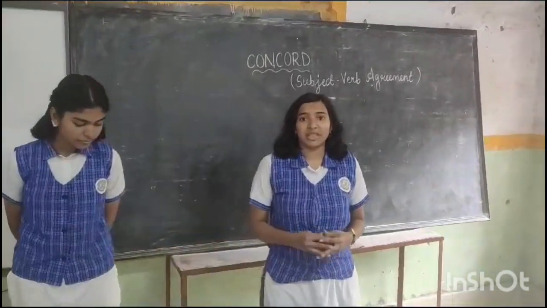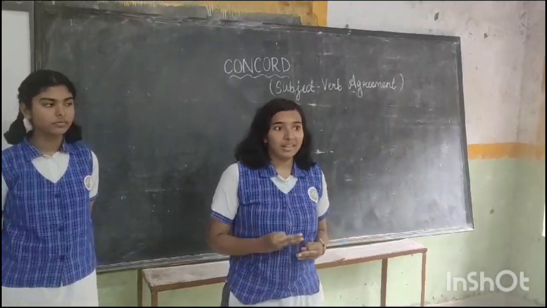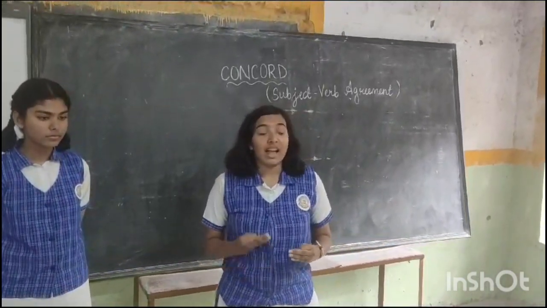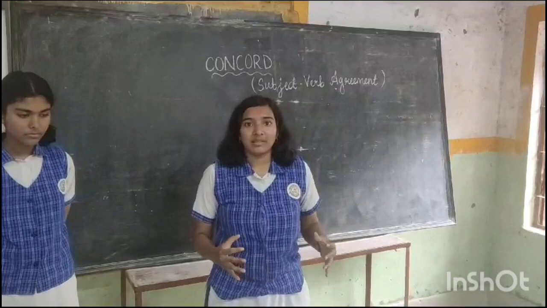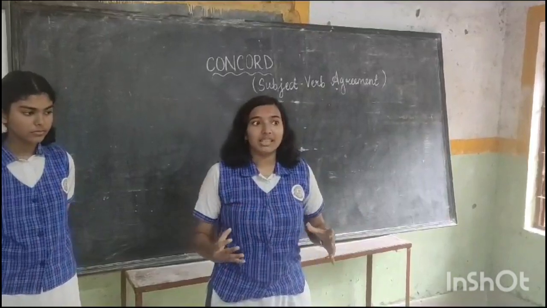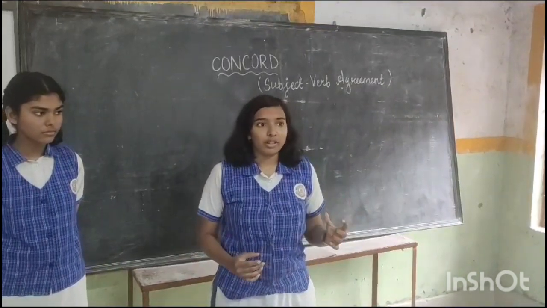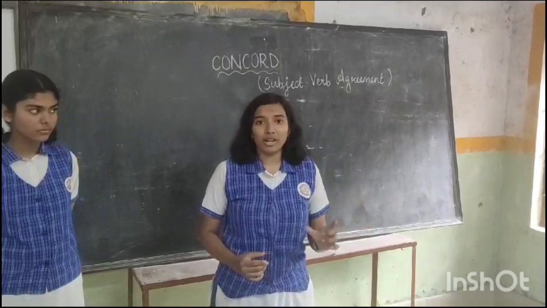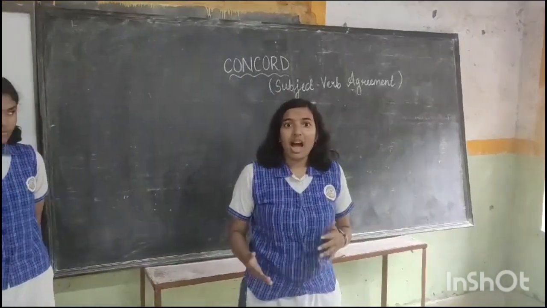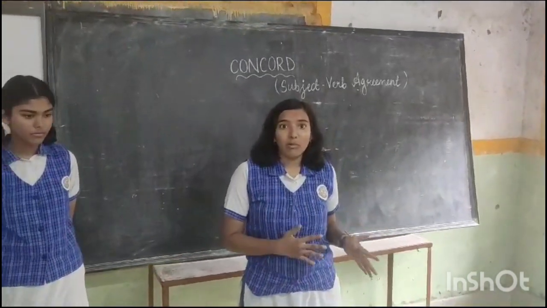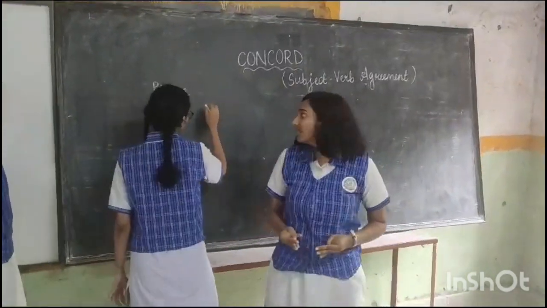The first rule says that when two or more nouns are in the place of the subject, and together they denote one unit, one idea or one thing, then the subject is treated as singular, and the verb is also singular. But a word denoting one thing, one idea or one unit must be there. For example, pizza and burger is a popular meal, or a popular snack.